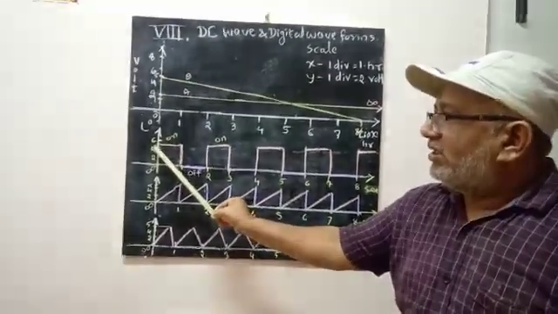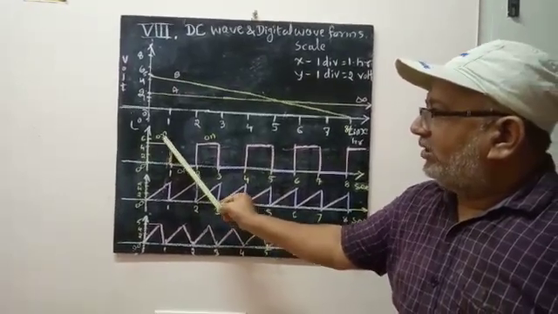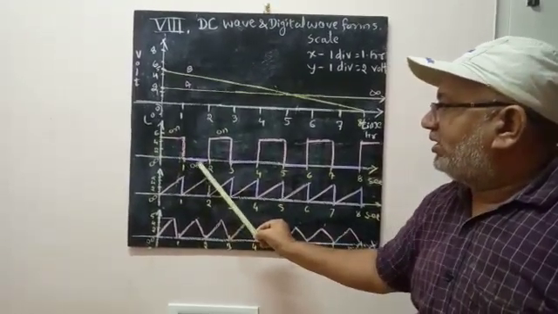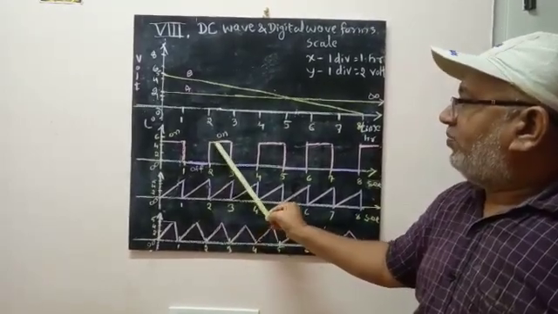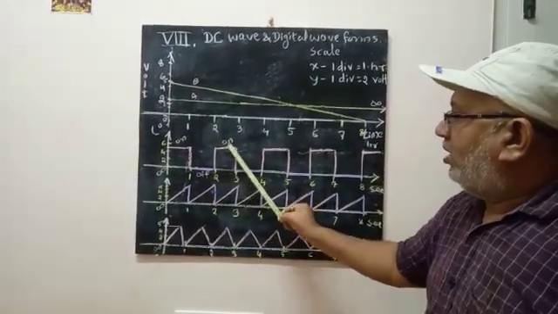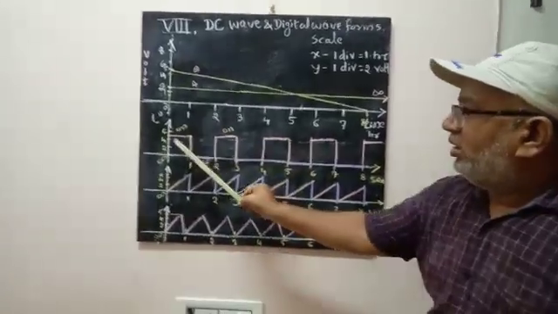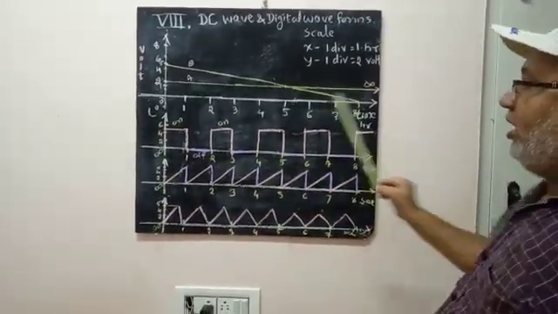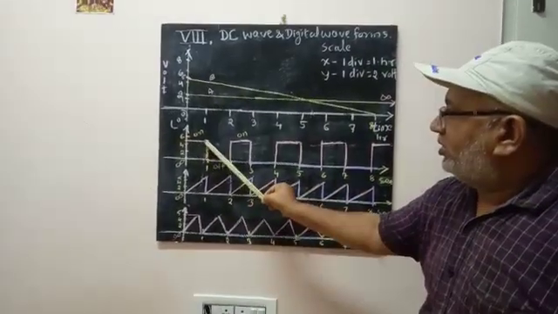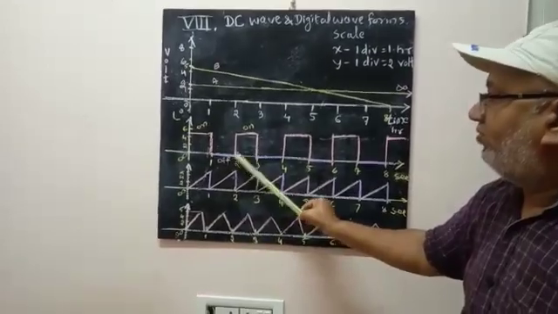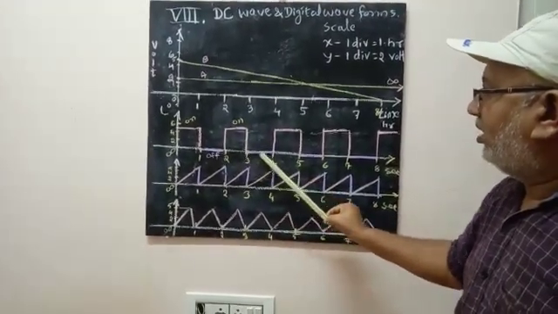The meaning is that at 5 volts it is on, and after 1 minute it is off. 1 minute on, 1 minute off of a 5 volts digital wave. It is 5 volts for 1 minute on, 1 minute off, 1 minute on, 1 minute off.